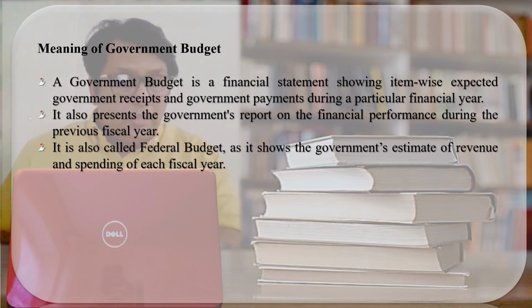So this question can also be asked, when for the first time the government budget and the fiscal policy was presented in the parliament, and who presented the government budget and the fiscal policy to the parliament for the first time. So you should know Sir Robert Walpole, who was working as the chancellor of the Exchequer. Always remember, Exchequer is the government department that controls public money. So Sir Robert Walpole, who was working at the position of the chancellor of the government department for controlling public money, in the year 1720 presented the budget and the fiscal policy to the parliament for the first time, and thereafter the trend has started.